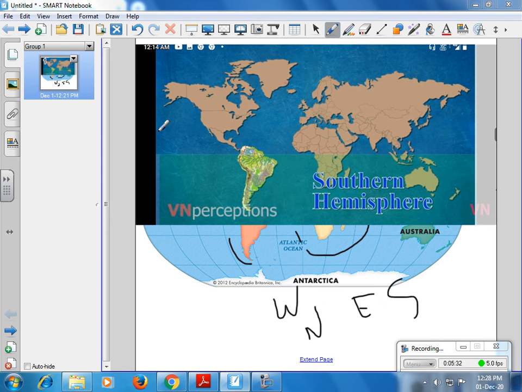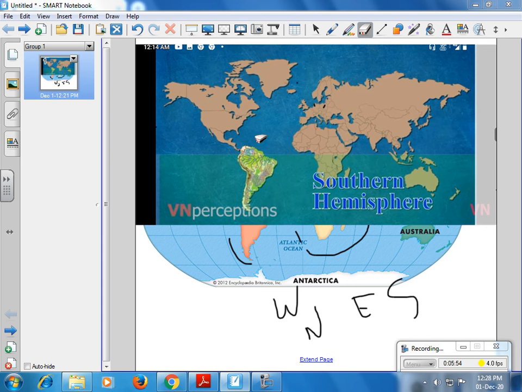If you draw a line in the center of the globe, this is the southern hemisphere and this is the northern hemisphere. The continent mostly lies in the southern hemisphere.